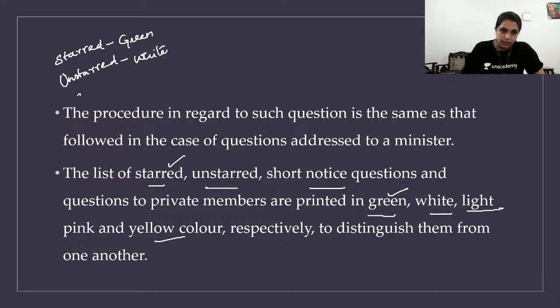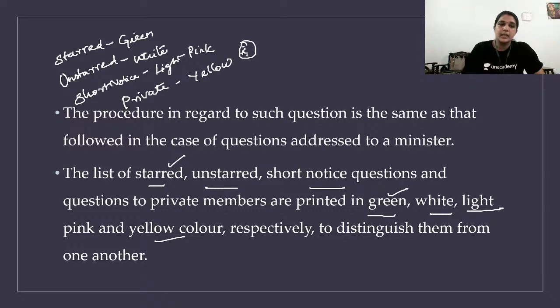And then short notice, pink, light pink. And finally, if a question is to a private member, it's in yellow. Very important. Fine. Starred green in color, unstarred white in color, short notice light pink, private member yellow.